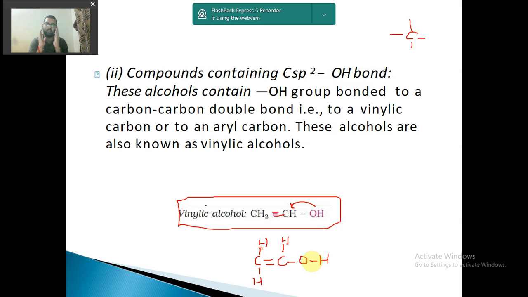If this is known and understood to you, then you can draw any nomenclature. You can draw any formula of vinylic or allylic, any kind of alcohol, and you can understand it better. So this is the case of vinylic alcohol, where the OH group is attached to a carbon atom, which is attached by a double bond to another carbon atom.